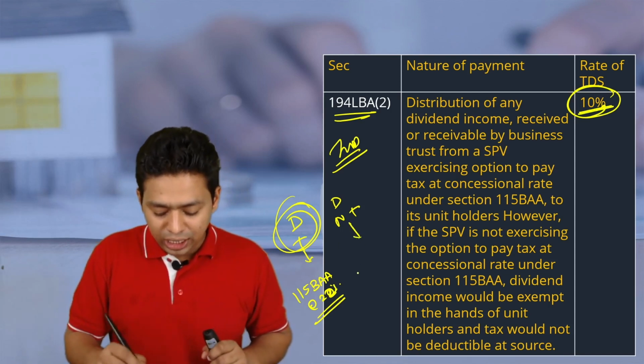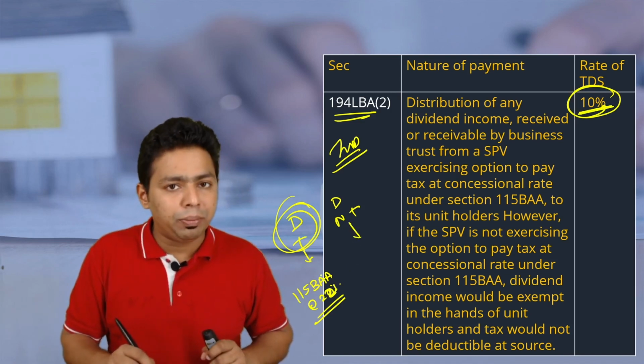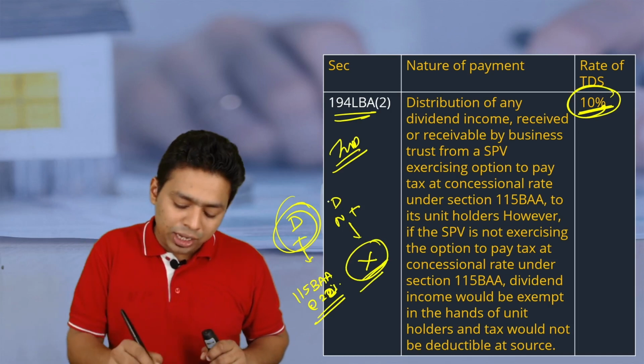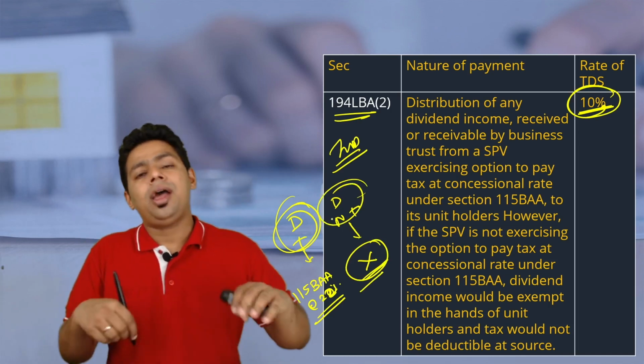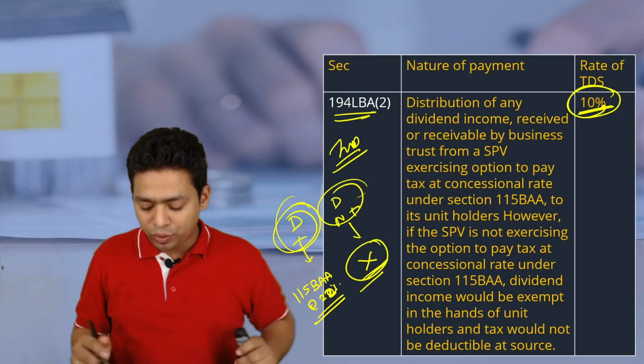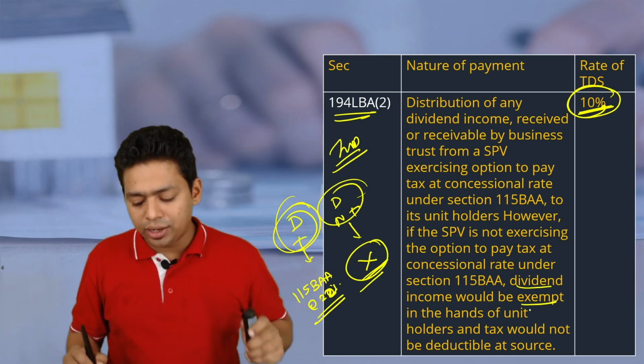But if 115BAA benefit is not taken by the SPV, the dividend becomes exempt in the hands of unit holder, and when it is exempt in the hands of unit holder, there is no point of deducting TDS. Okay. So this is written here, please read it.